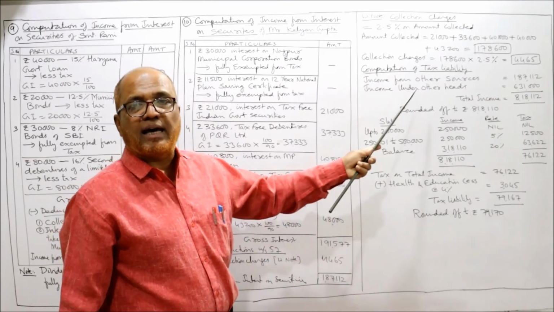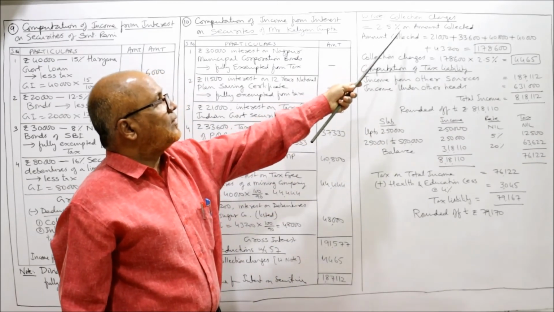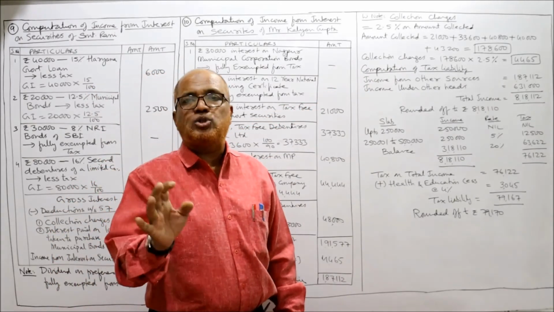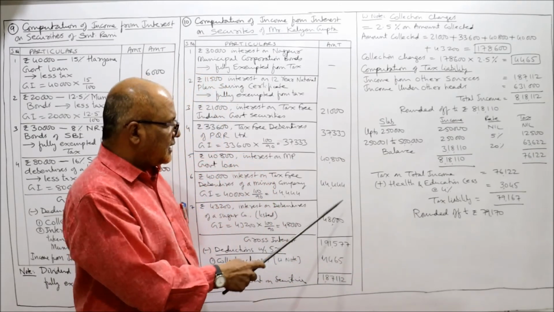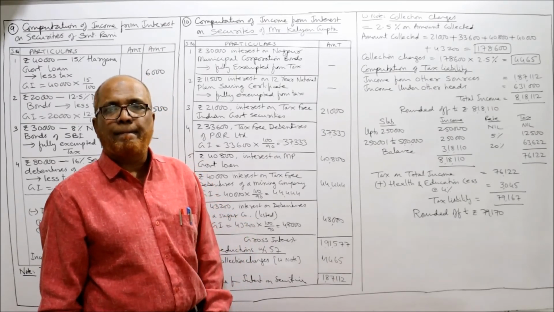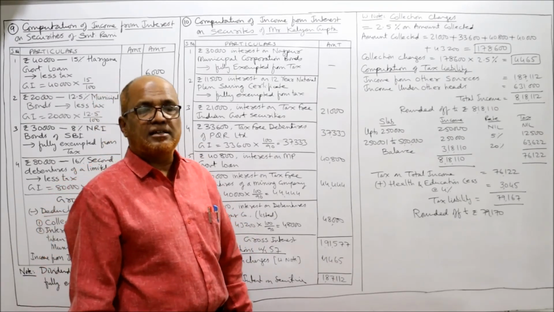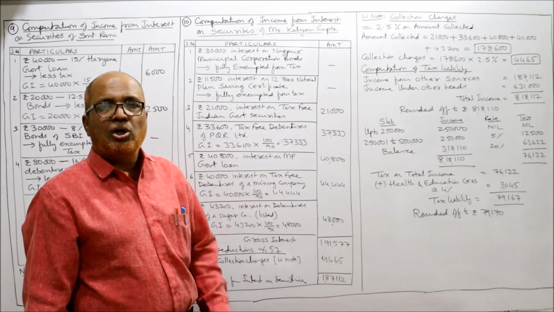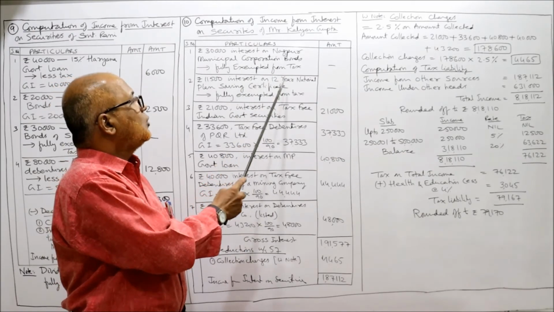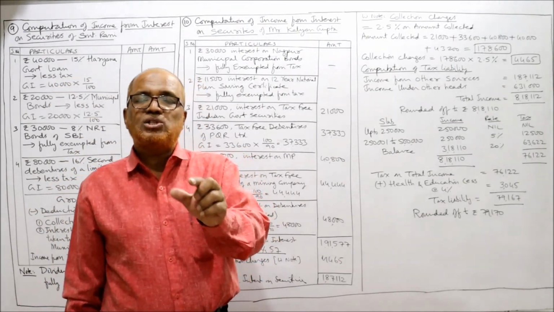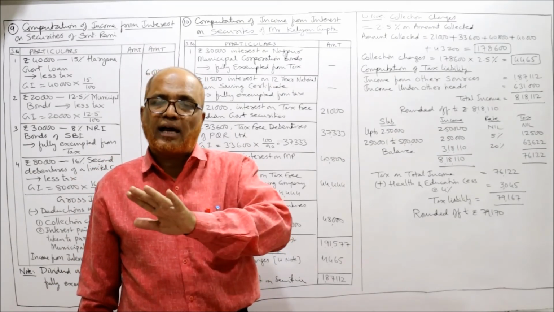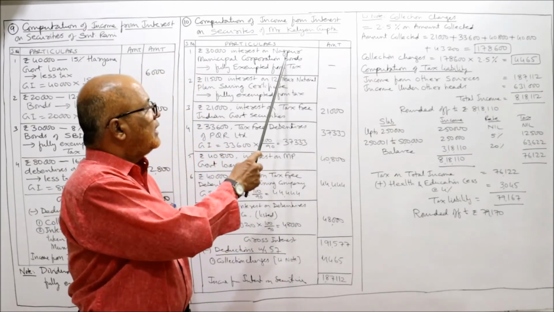Before that, how we got collection charges? Collection charges are 2.5% on amount collected. So what is the amount collected? Only the net amount we should take, not the gross amount. Don't think that gross interest is the amount collected. So we have to take only the net interest. And while calculating collection charges, no collection charges will be allowed on amount received as interest on Nagpur and 12% national saving. If the security is fully exempted from tax, then collection charges will not be allowed as deduction.